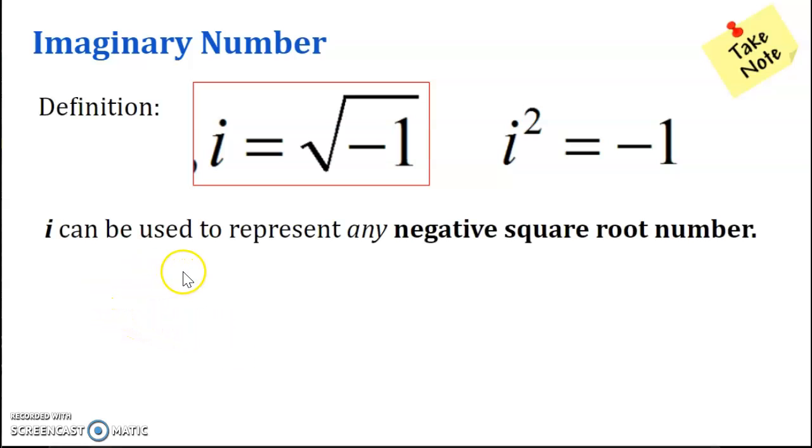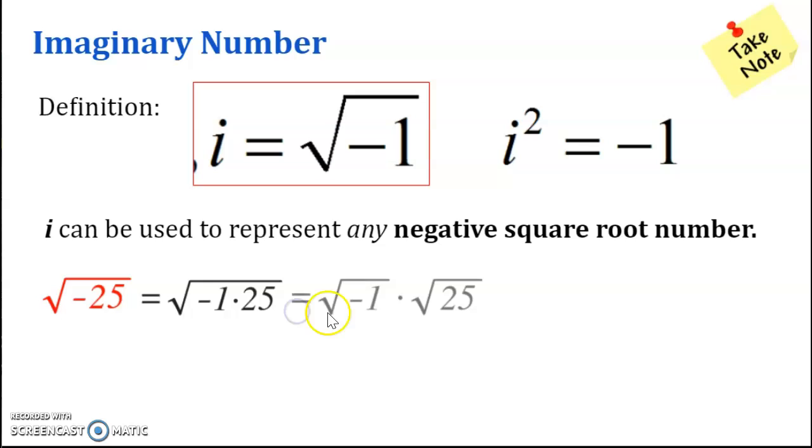And i can be used to represent any negative square root number. So for example, square root of -25 can be represented as square root of -1 times 25, which I can separate as square root of -1 times square root of 25. And square root of -1, I have defined as i, so that becomes i times 5, or 5i.